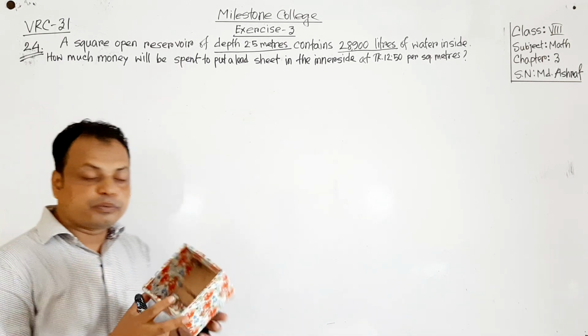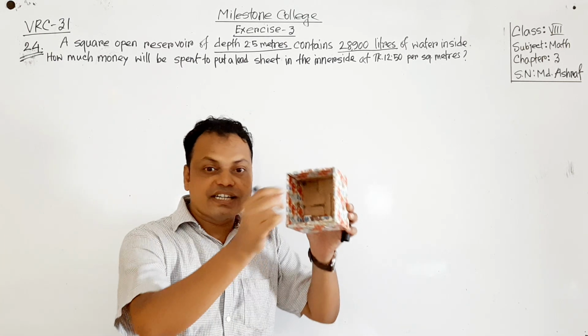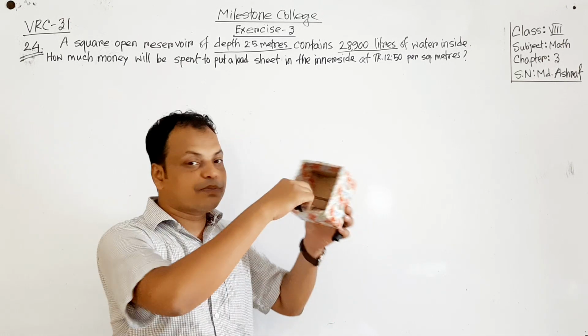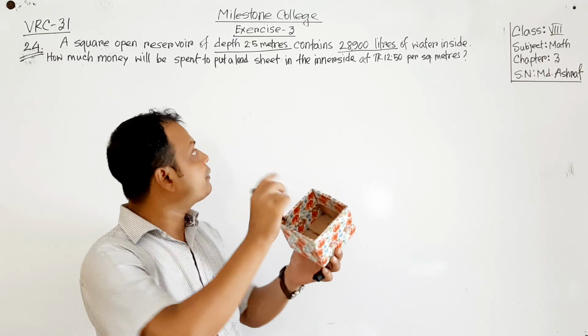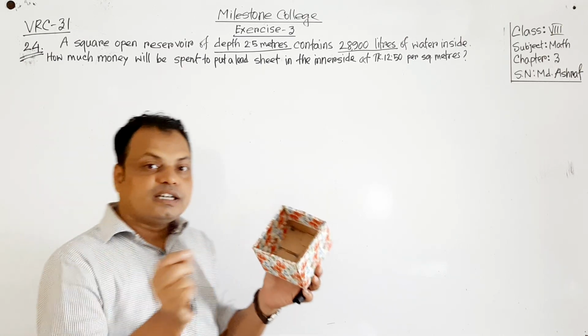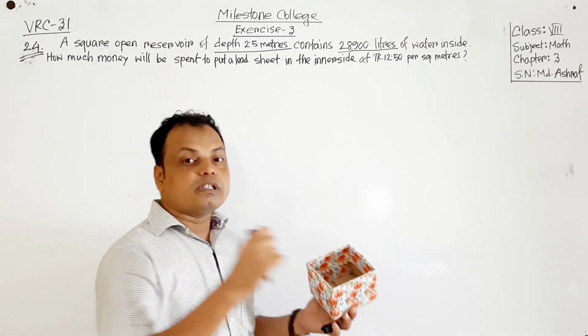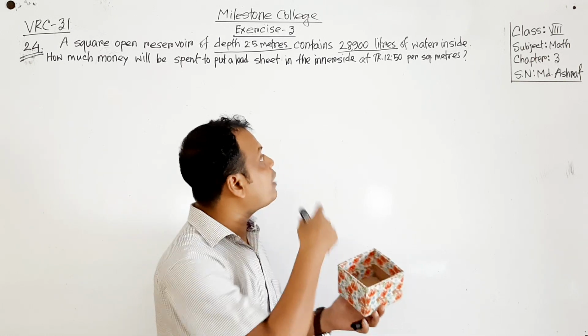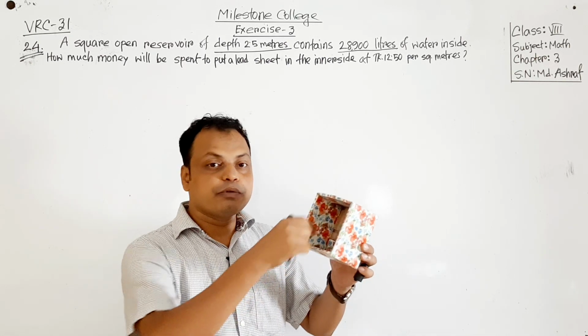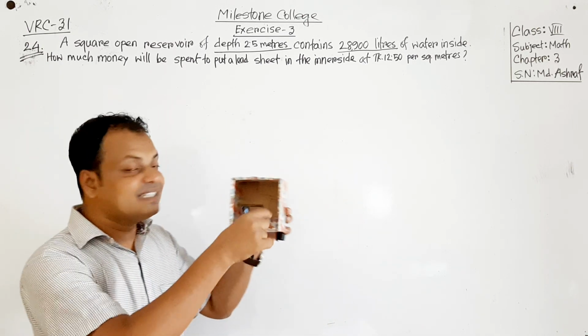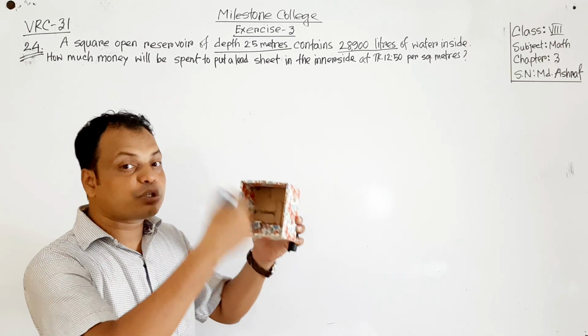If we want to put a lead sheet on the reservoir, and the cost for 1 square meter of lead sheet is 12.50 taka, then what will be the total cost to cover this area?